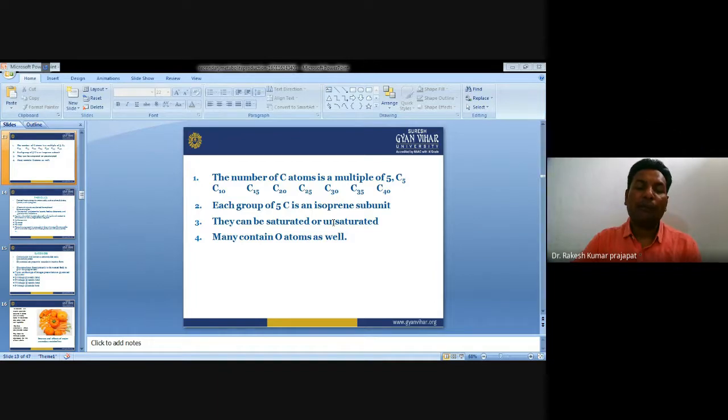When more than one isoprene unit comes and joins together, they form a polymer chain that is known as terpenes. Each group of five carbons is an isoprene subunit. They can be saturated or unsaturated. They may contain oxygen atoms as well.